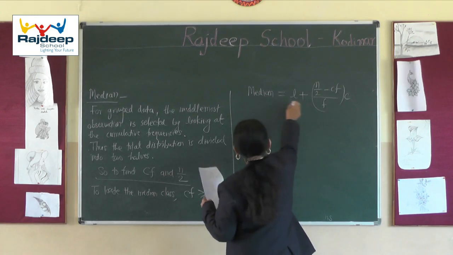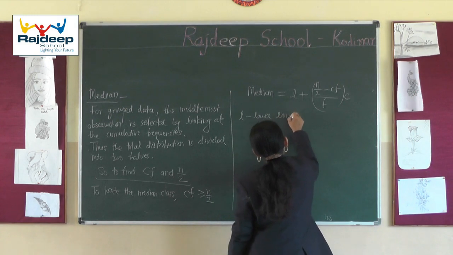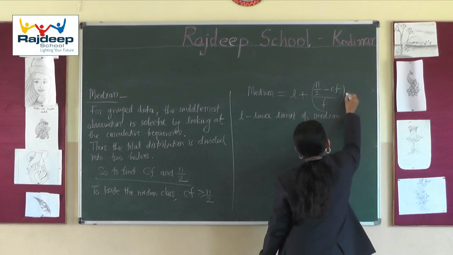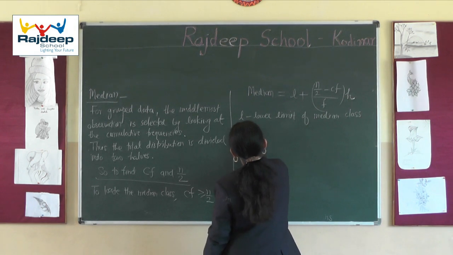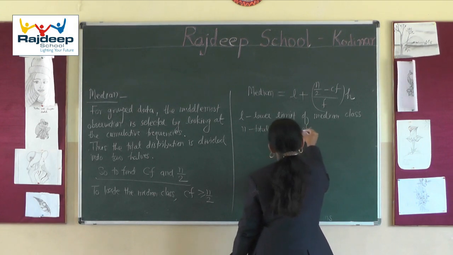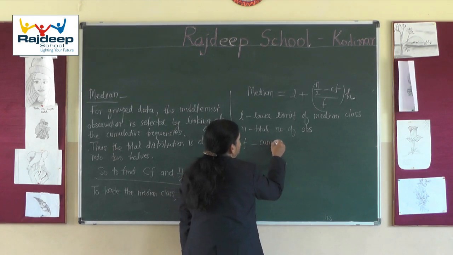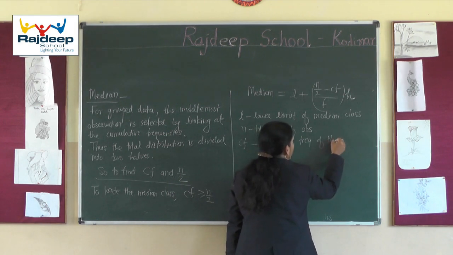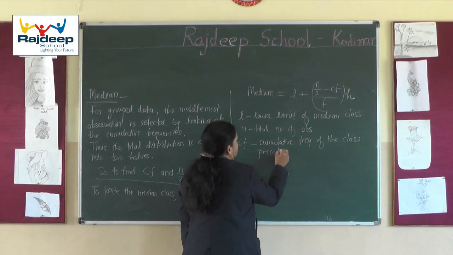So here I am giving the explanation. L is the lower limit of the median class. Here I am taking H; H or C also you can take for class size. n is the total number of observations. Cf is the cumulative frequency of the class preceding the median class.